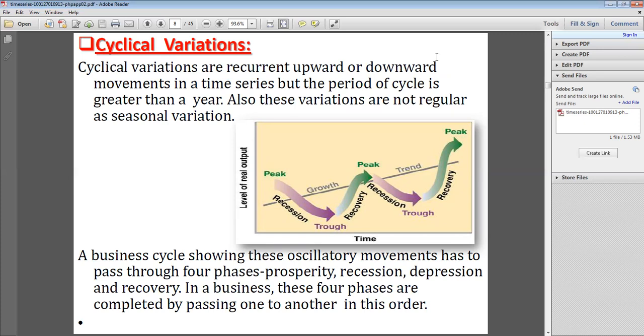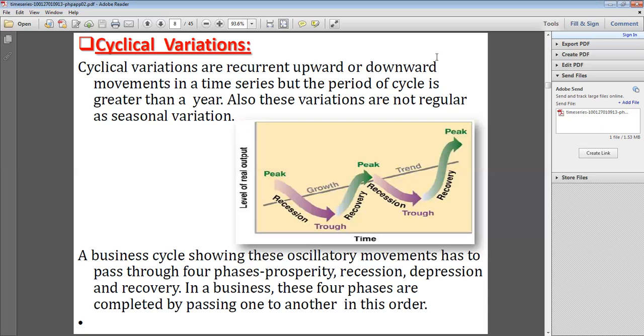Seasonal variations may change within months, but here the cyclical variations are movements in a time series where the period is greater than 1 year.